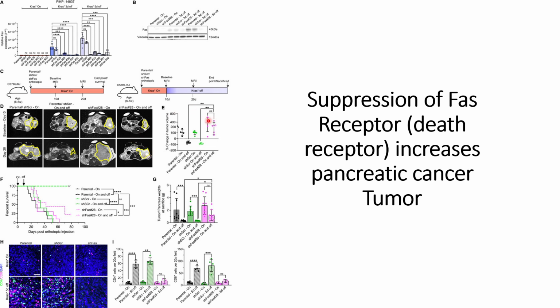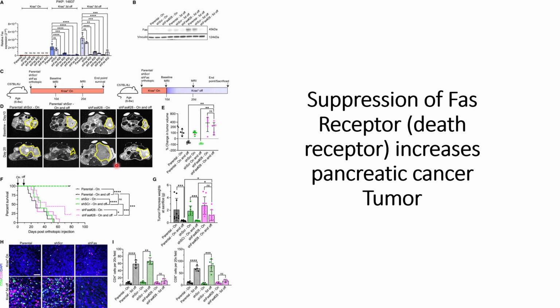When they quantify these things using percentage change in the tumor volume, they can see that compared to the parental case, when the KRAS mutations are on and off, there is a decrease in the amount of tumors compared to the case when this SRH is on.